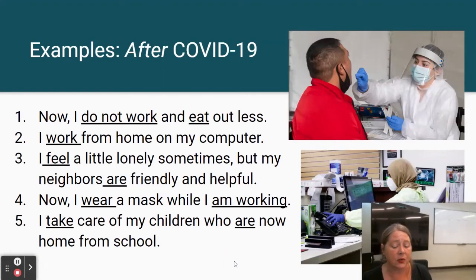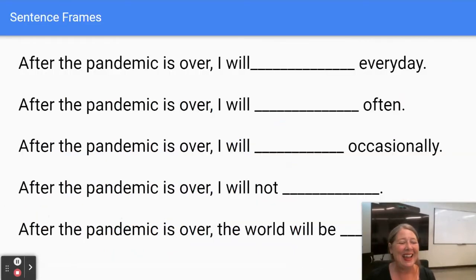They also have some sentences for you to think about for after. So you can use either the present tense or the future tense, depending on what you think about when the pandemic is over, right? The sentence frames read, after the pandemic is over, I will such and such, right? Just as a review to last week when we were doing future tense. But you could change these up to be in present tense if you want, because it's really about you generating your own sentences and practicing talking out loud. Say the sentences out loud, right?